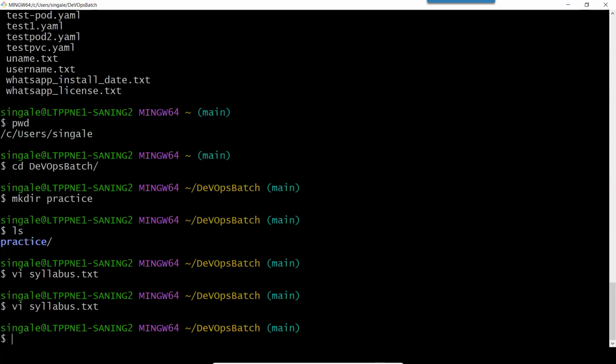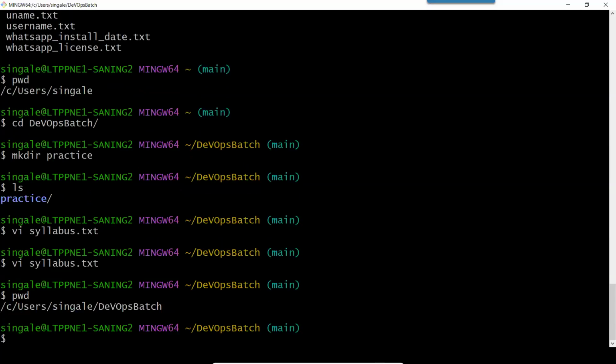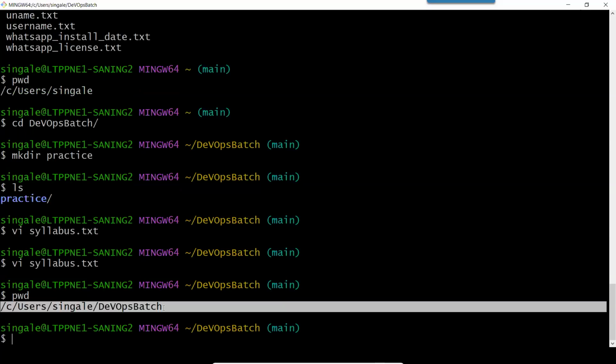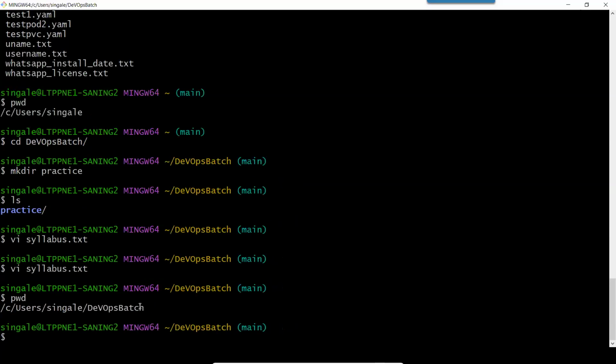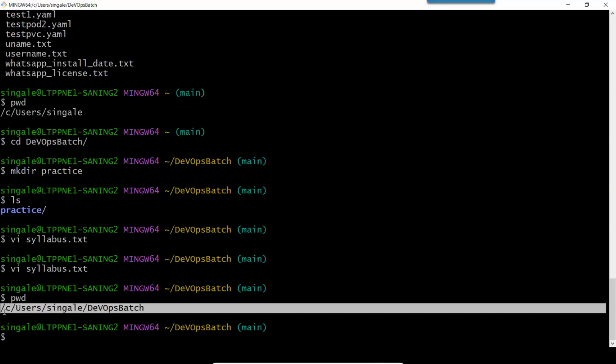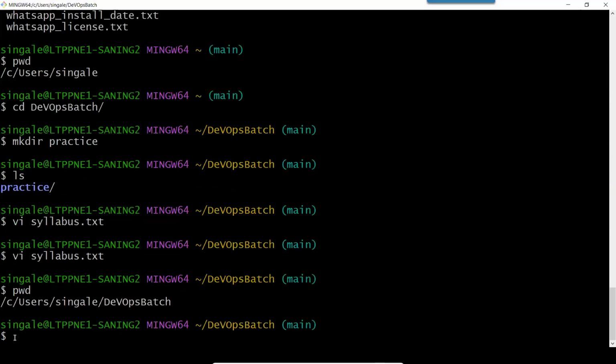So these are very simple commands which we have learned. Let's revise it quickly. What have we learned? The first thing, we need to check where we are. For that, we use the command pwd, present working directory. It will show me the current working directory where I am working. You can see I am working in this directory, C users esenglish/DevOps batch. This is my current working directory. If I have to create a new directory or new folder, I can use the command make directory.